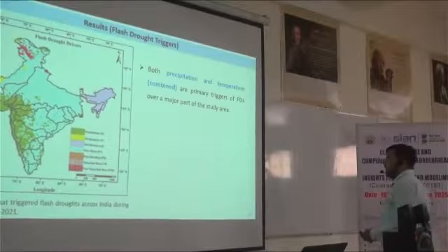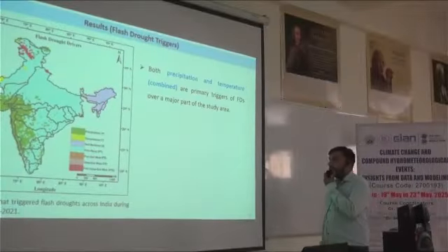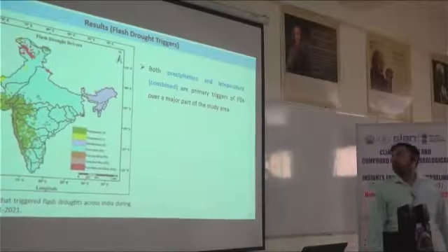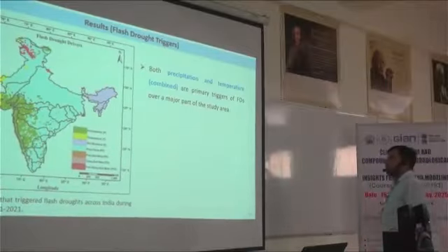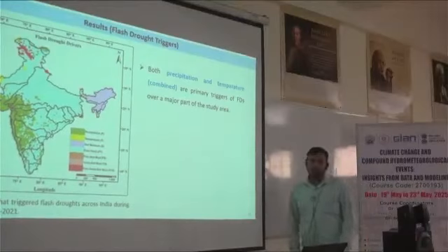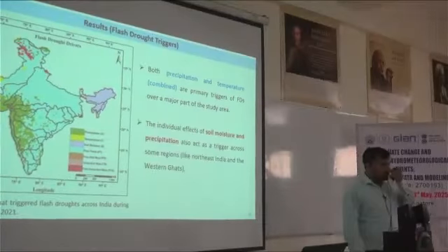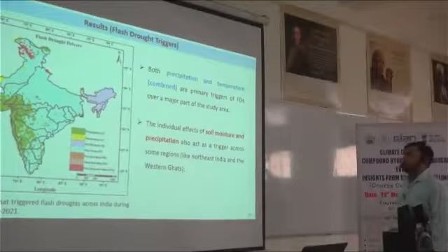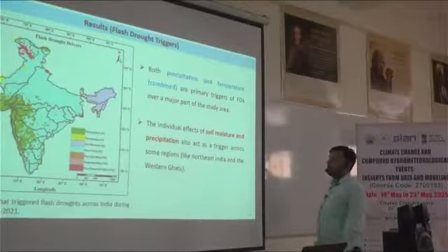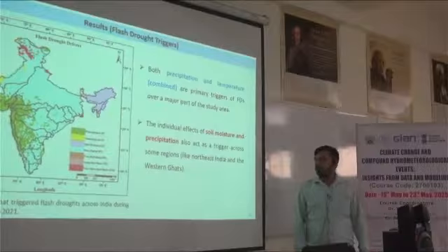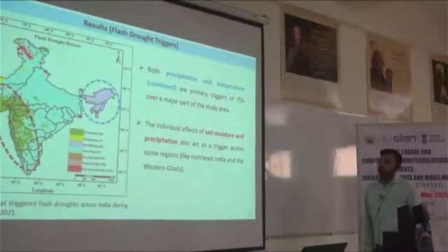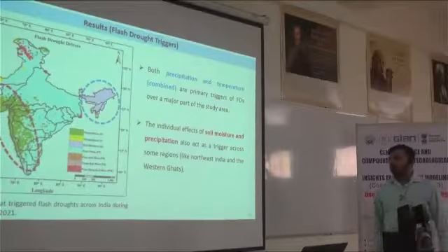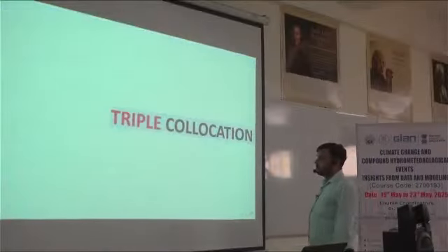The results show that across the majority of the study area, precipitation along with temperature are the major triggers or drivers of flash drought. However, in some areas, like northeast India, we have the individual effect of precipitation, and for northeast it is soil moisture.